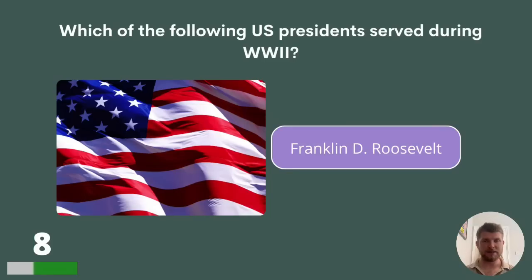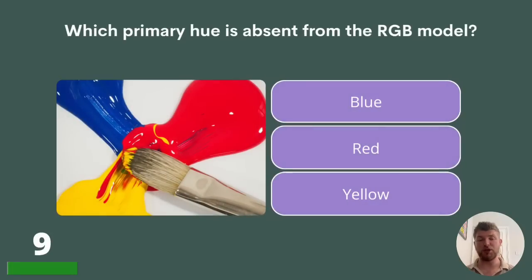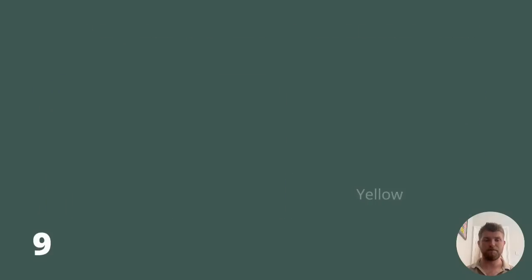That's question 8. Hope you're keeping up so far and enjoying the quiz. Next, we're moving on to question 9. Which primary hue is absent from the RGB model? Blue, red or yellow? Well, the RGB model is red, green, blue, so the missing hue is yellow.